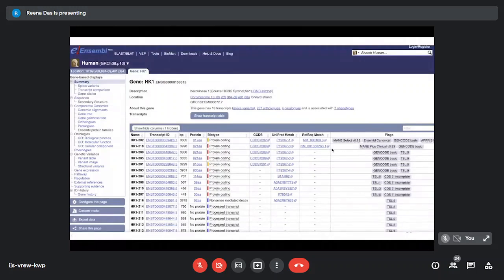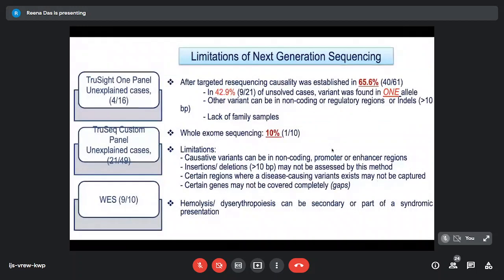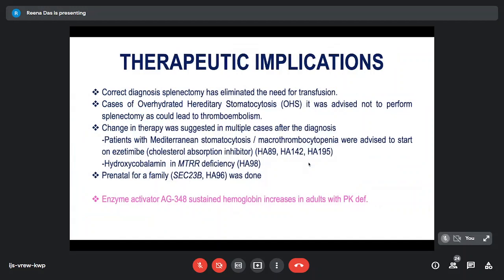But if you see the previous Ensembl database, it showed multiple variants which were important actually. So there are certain limitations of next generation sequencing, and one of the things is that occasionally the variants can be in the non-coding region or promoter region or enhancer regions, or it could be a deletion which may be much larger and you may not be able to pick up by the next generation sequencing. So there are therapeutic implications which are there.